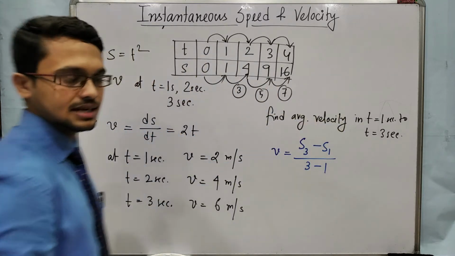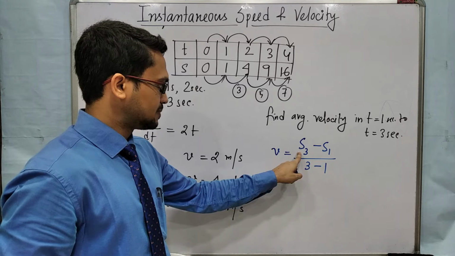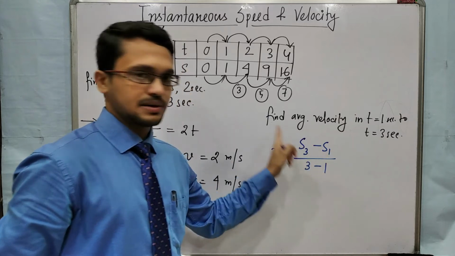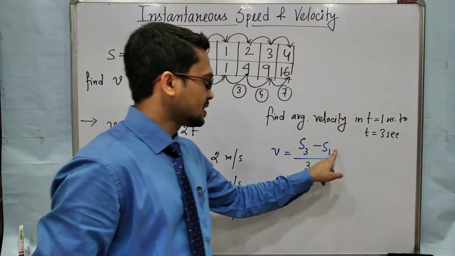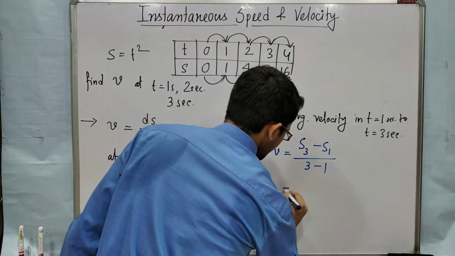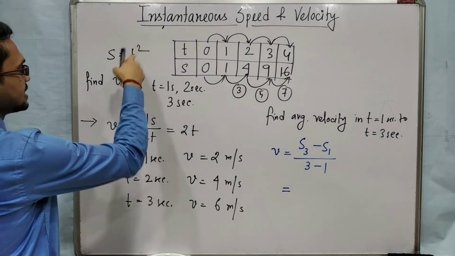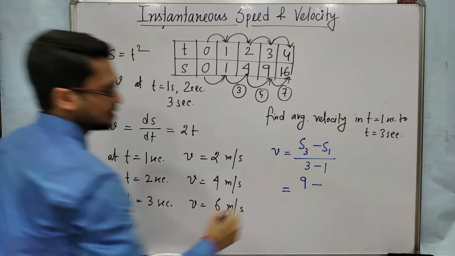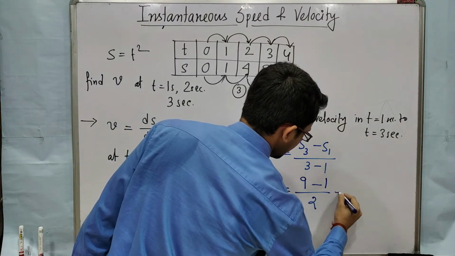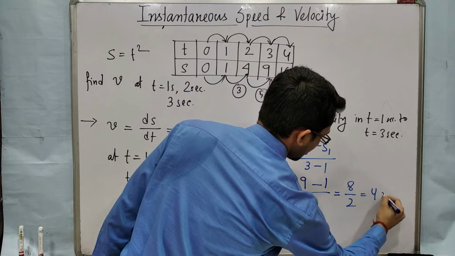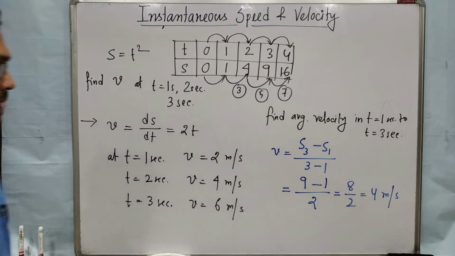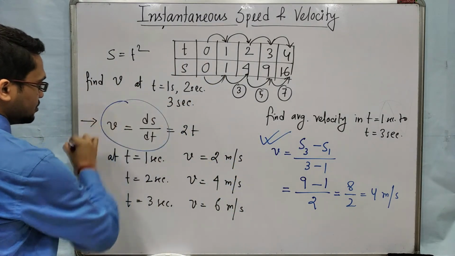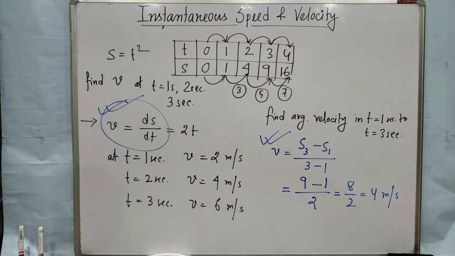Total time is 3 minus 1, that is 2. s3 is the displacement at time 3, and s1 is the displacement at time 1. If we take the difference, it tells about the displacement in time 1 to 3 seconds. So s3 means put 3 here, it will be 3 square, that means 9, minus s1, that means 1 square, so 8 by 2, it will be 4 meter per second. In this way we will calculate average speed or velocity, and in this way we will calculate the instantaneous speed or velocity.